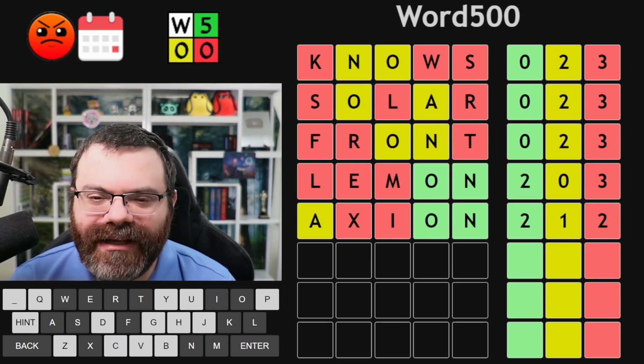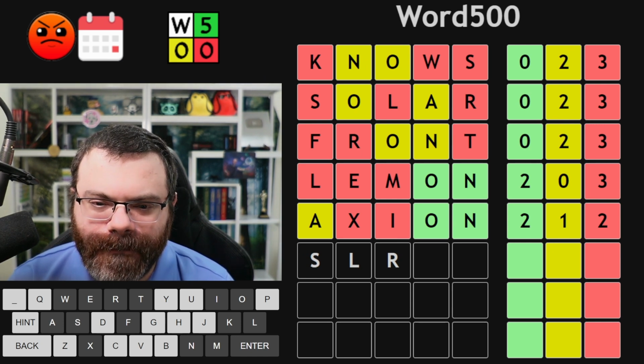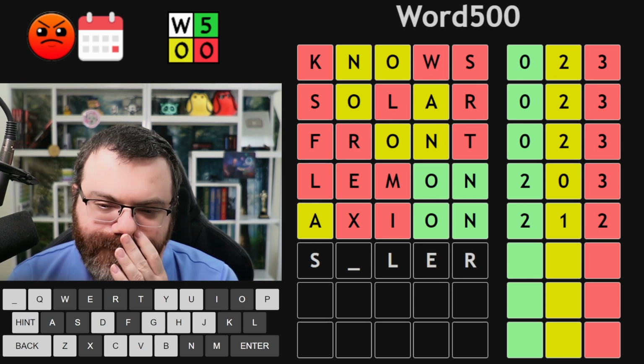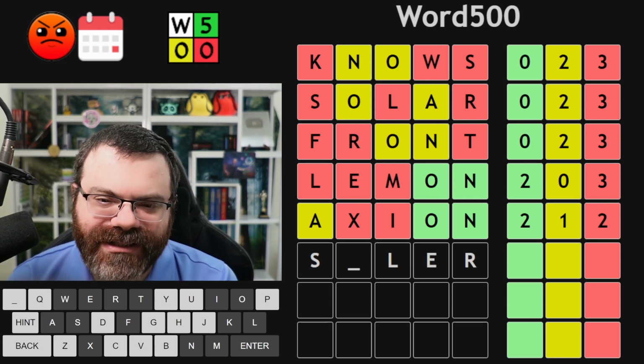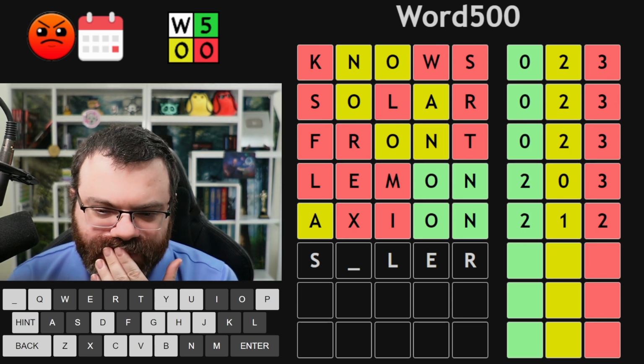Maybe I'll guess some of the... I'm going to guess something with S-L-R and maybe an E. I want to just get 5 reds to confirm that I'm on the right track here. This doesn't work, though.